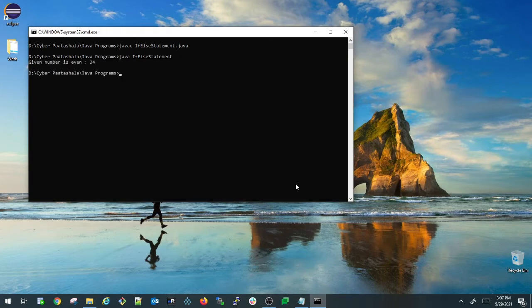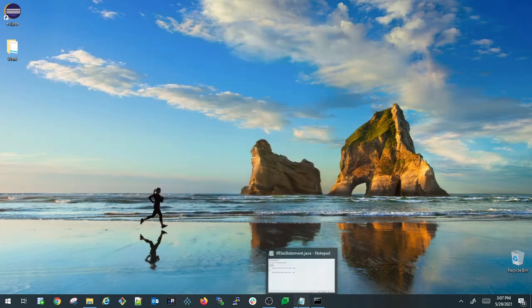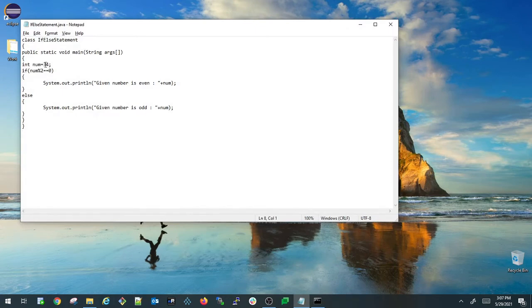If you run this program, it printed that given number is even number, right? Let us modify the program and see what output we will get. I changed this number from 34 to 37. In this case this is an odd number, right? Because the remainder will be 1. So this if block won't get executed, and it will execute the else block, and it should print the odd number.